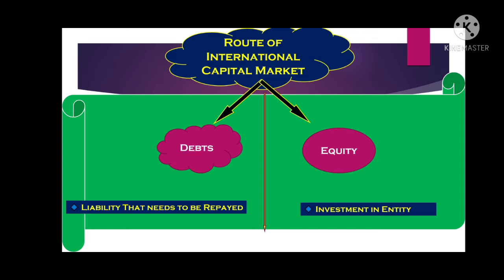So in debt financing, what we are getting is money, right? Whereas equity financing is basically when a lender is investing money in a borrowing company, that is called equity, right? So when the lender is investing money, then he or she is acquiring ownership of that company up to the amount which he or she is investing, right? So someone can access that capital market via two routes. It can be via debt financing, it can be equity financing, right?